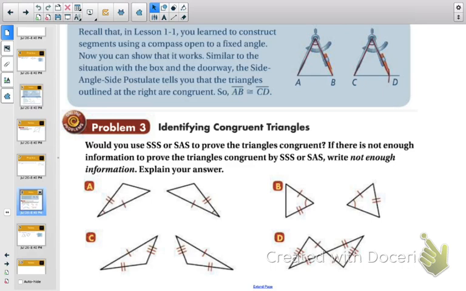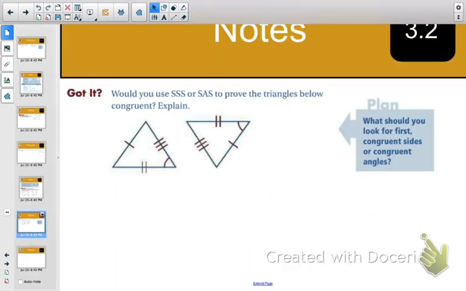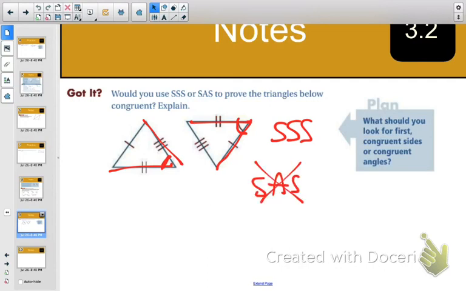Alright, and then the last one, same type of question. Would you use side side side or side angle side to show they're congruent? Obviously all three sides are congruent, so side side side does work. Okay, does side angle side work though? So if you notice, we have the angle right here. This is in between the 2 and the 3 side. This angle right here is included between the 2 and the 1 side. So those angles are actually not corresponding angles. So in this case, side angle side doesn't work because the angles don't match up.